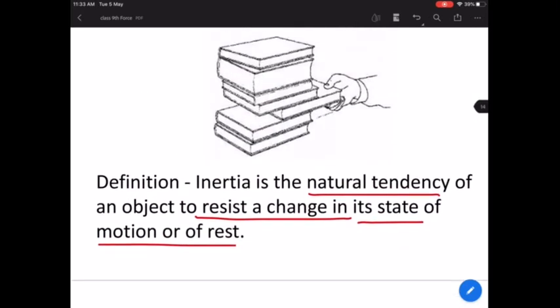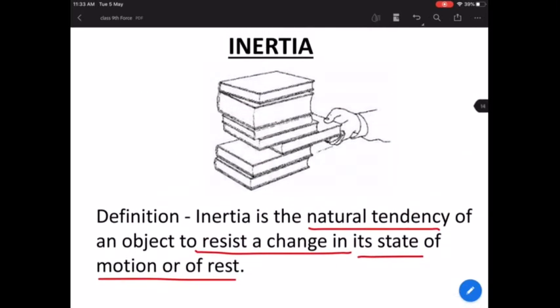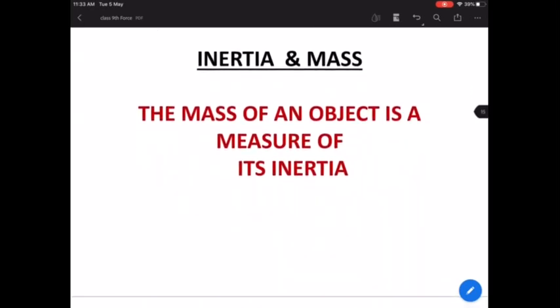Okay, so that's why we say that the first law of motion is also called the law of inertia, because the first law of motion also talks about the same thing. That also says that any body which is moving will continue to move, any body which is at rest will continue to be at rest and will not change its state of motion. So the first law of motion is also known as the law of inertia. Again, a very important question: why is the first law of motion known as the law of inertia? Fine.